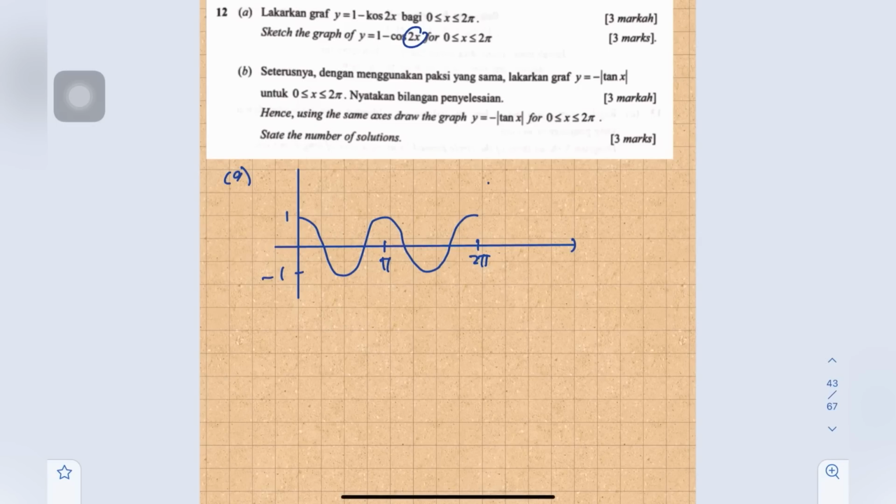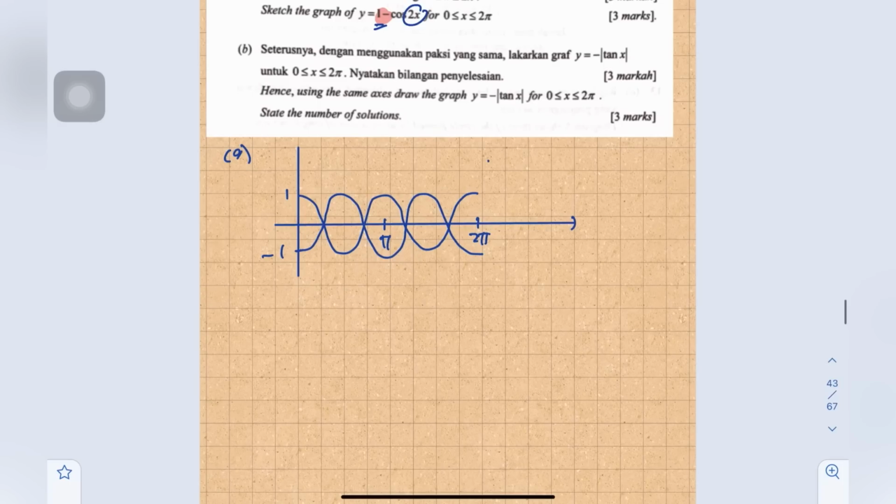Then we have a negative sign, meaning we have to reflect the graph about the x-axis, like this. Then we have to add 1, so we move it up 1 unit.